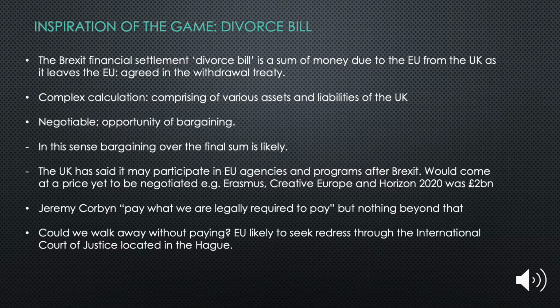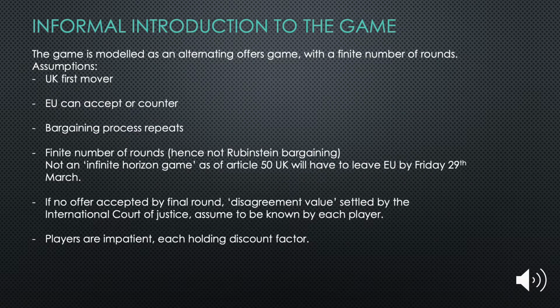It's an integral part of the withdrawal settlement, so reneging on it would mean leaving the EU with no transitional arrangements. If negotiations broke down, the EU are likely to seek redress at the International Court of Justice. Assume the bargaining process to be initiated by the UK, proposing an initial bill. The EU can then choose to accept this or counter. This bargaining process continues. There is a finite number of rounds, as negotiations must be completed within guidelines set by Article 50. If no offer is accepted by the final round, then a financial settlement will be arranged by courts.